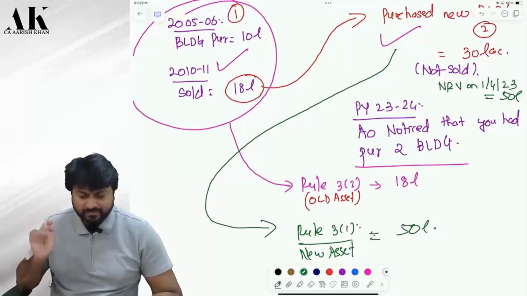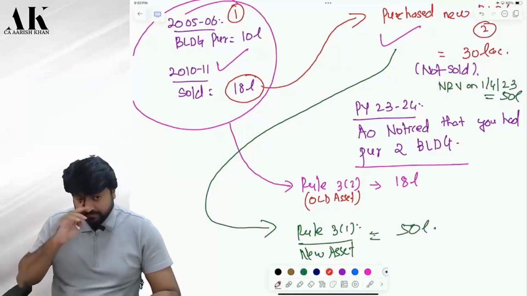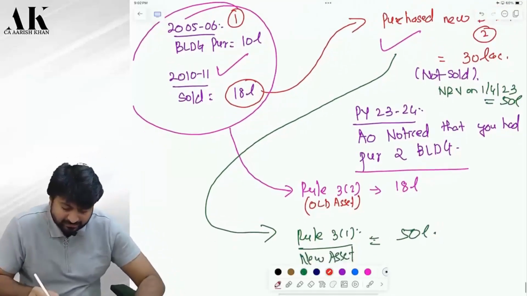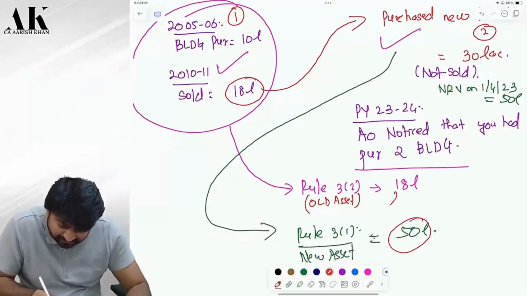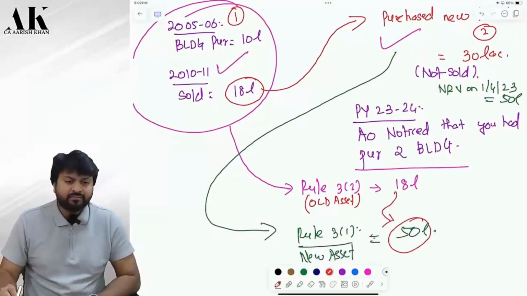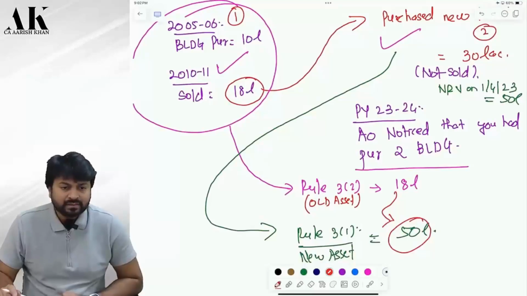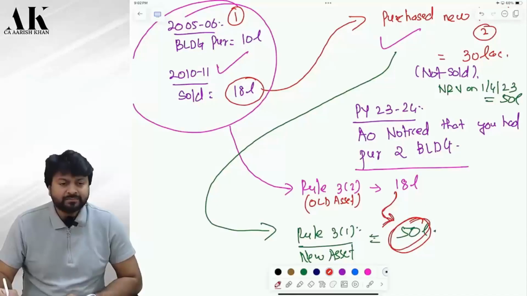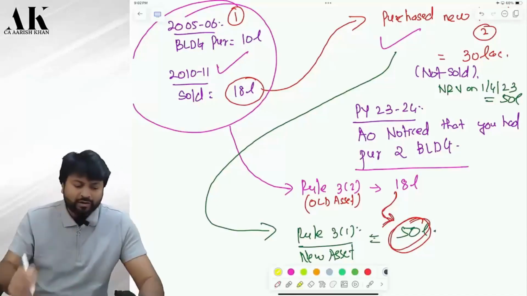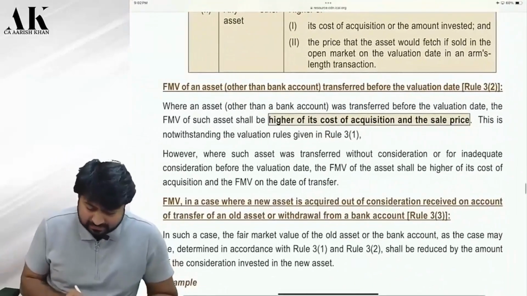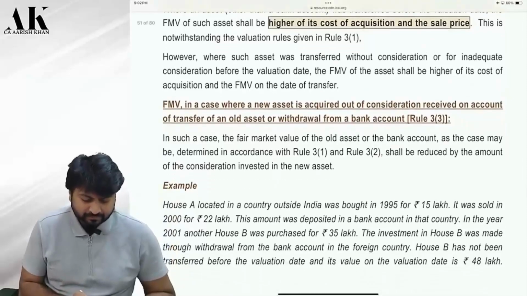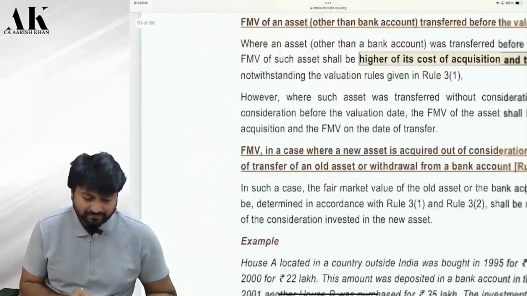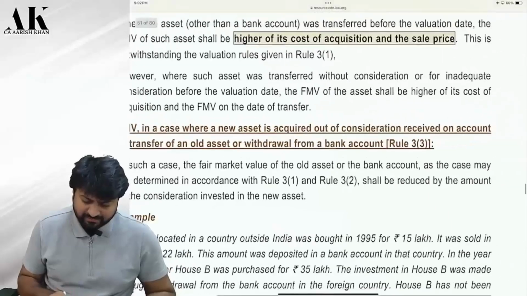Now, listen carefully. Can I say this asset is purchased from the sale consideration of the old asset only? So what does the law say? Let's read.